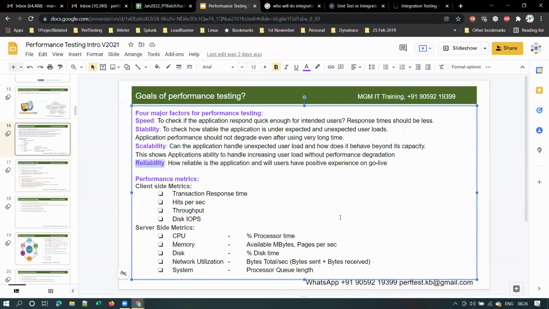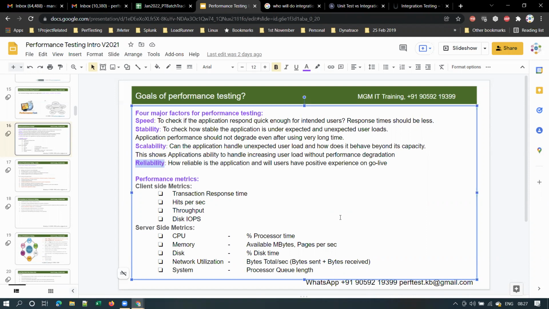I got the point of response time. What if the device configuration is low, and the response time would definitely be slow, right? That is a user specific issue. That is not an application issue.